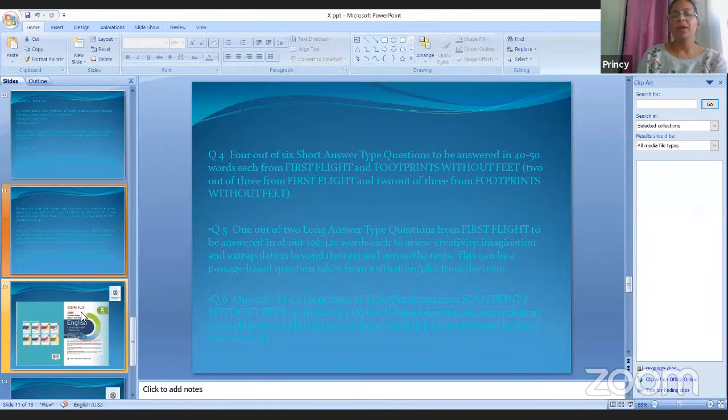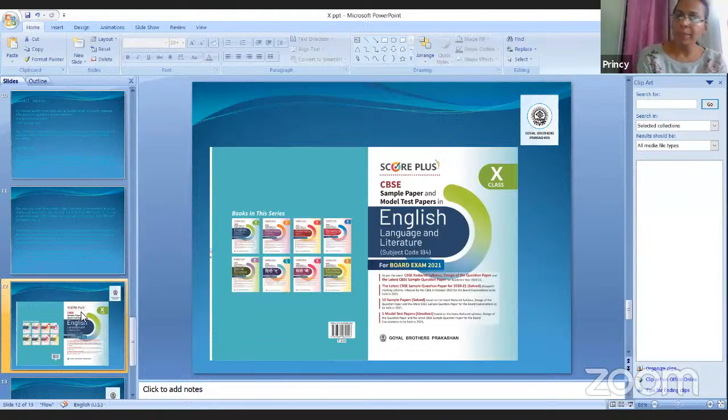Next comes, this is again the cover page of our sample paper. You can see, and a total of 16 sample papers would be there.